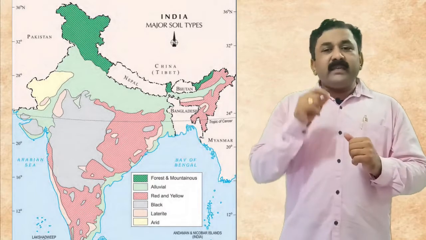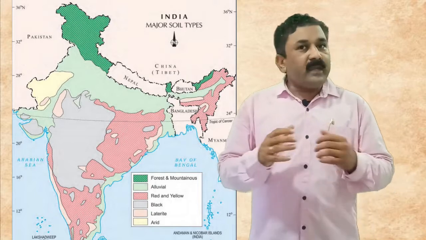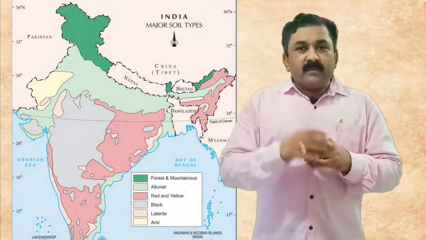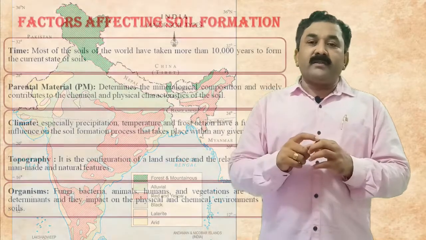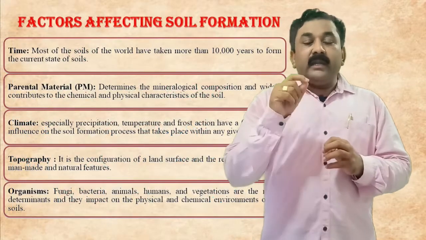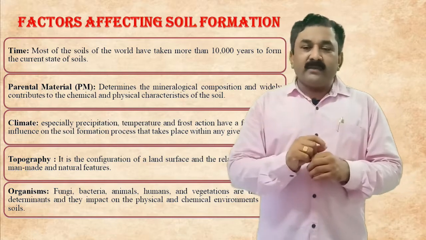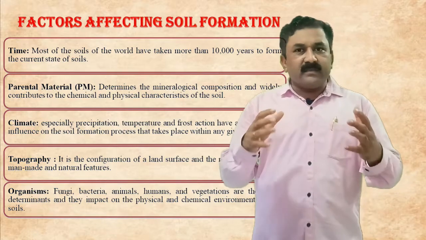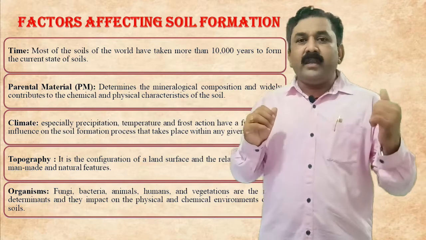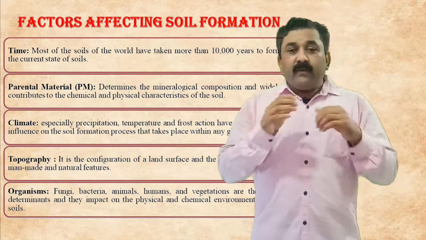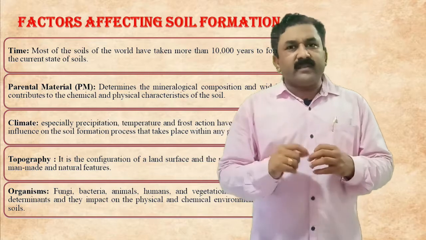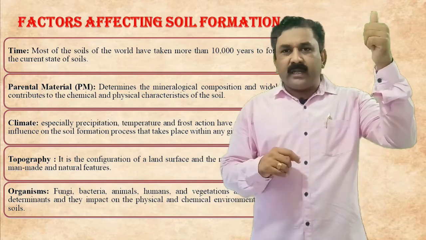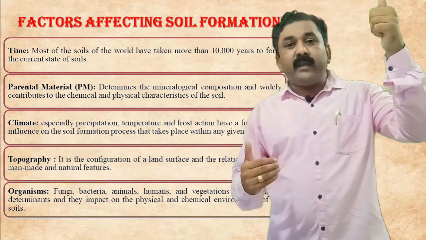Now, why are these soil types different in different areas? Because the different factors affecting soil formation develop different kinds of soils. We have a variety of conditions throughout the Indian continent, right from the top of the nation, that is the Himalayan range, to the southern part of the nation.